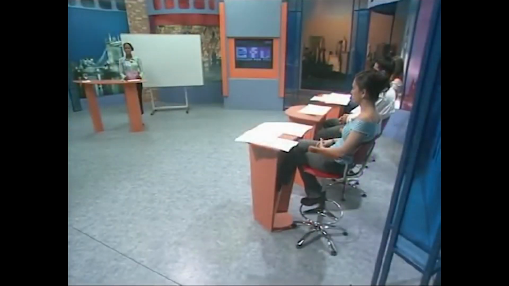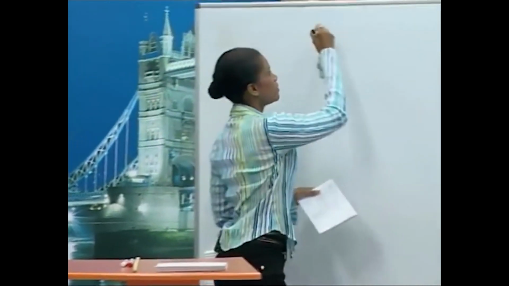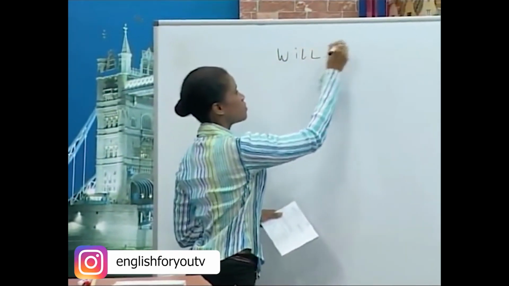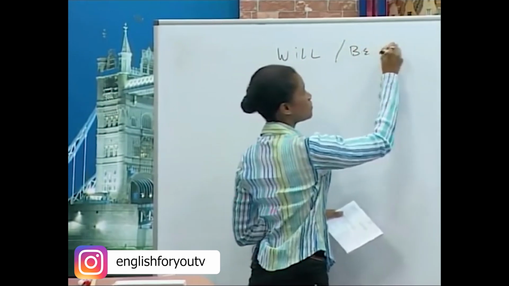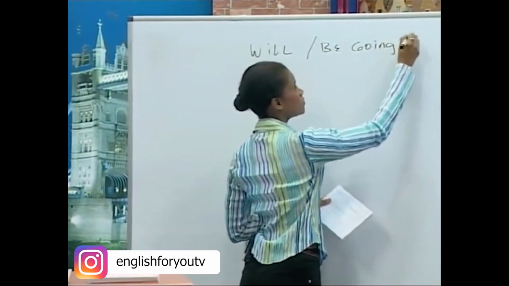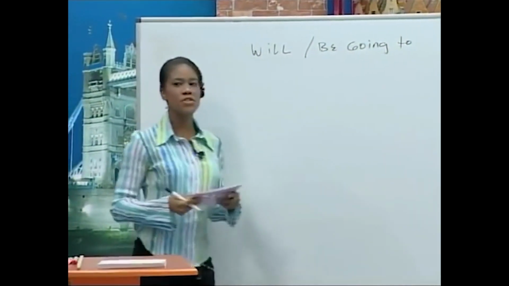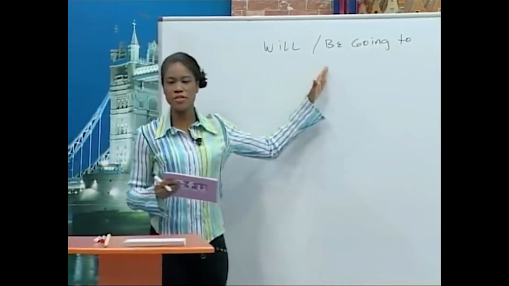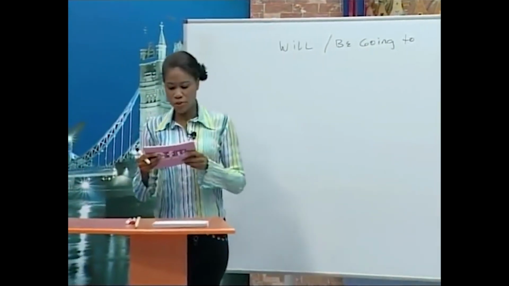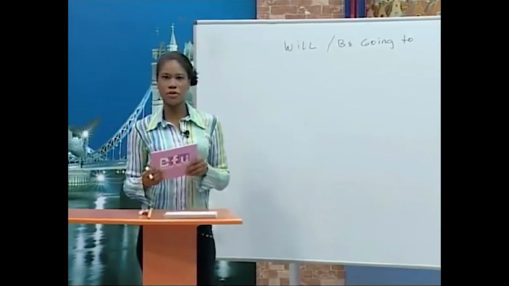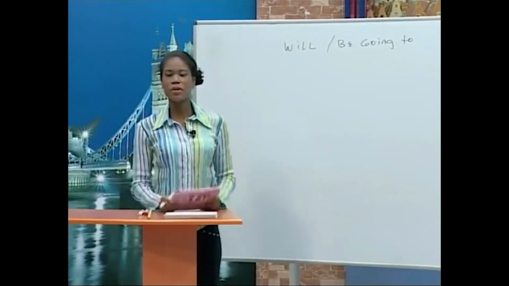Everyone. In this lesson, we're going to be talking about the future. So we will use the simple future tenses, will and be going to. Now with these two tenses, will and be going to, we always use the simple form of the verb. Let's look at some vocabulary.